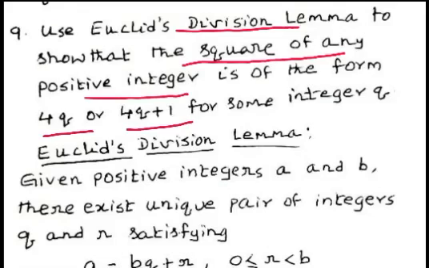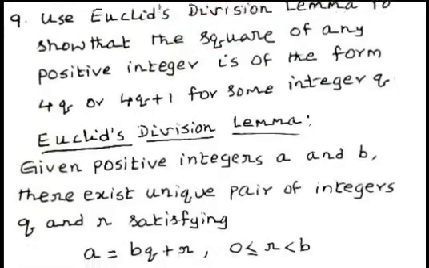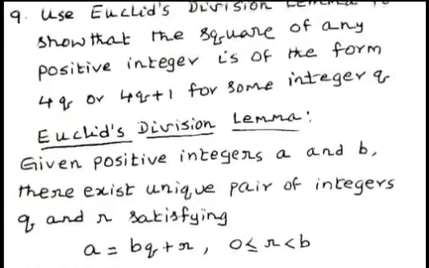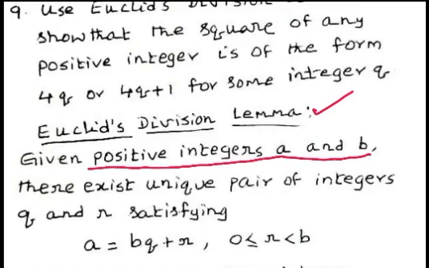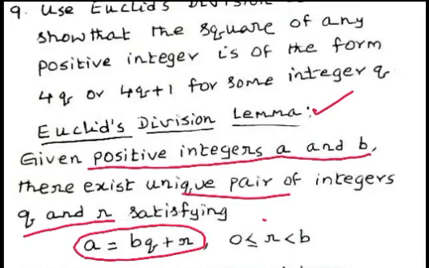Now we write Euclid's division lemma. Given positive integers a and b, there exists a unique pair of integers q and r such that a equal to bq plus r and 0 less than or equal to r less than b.